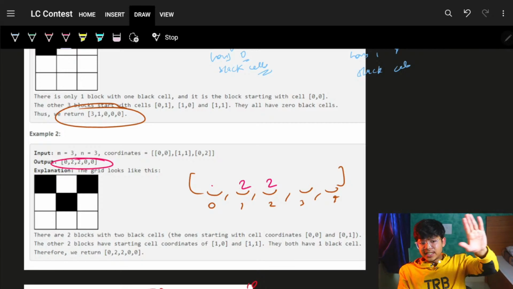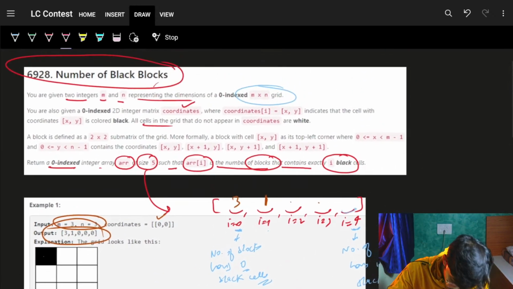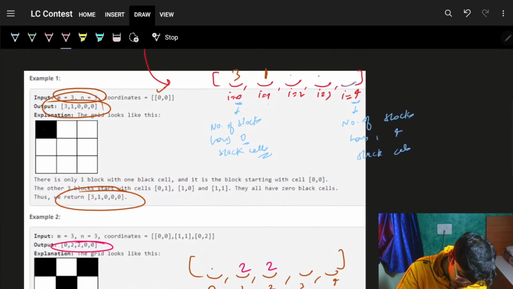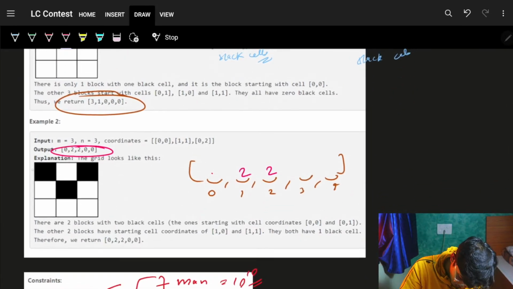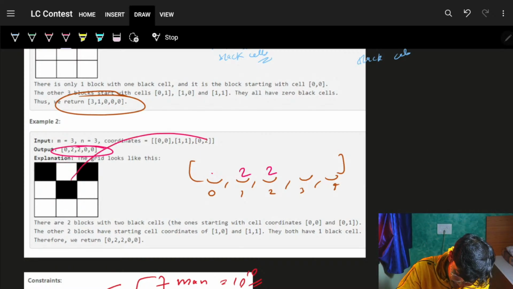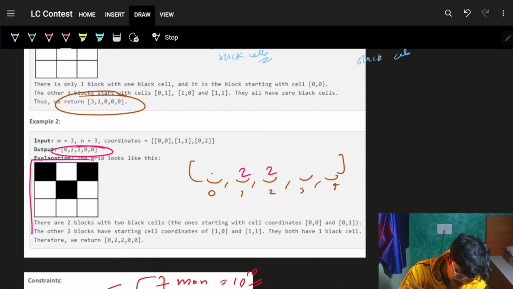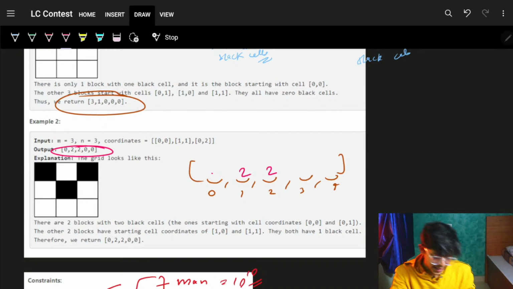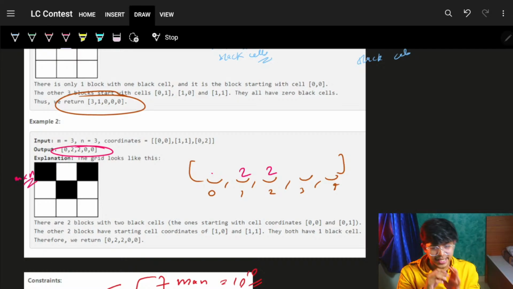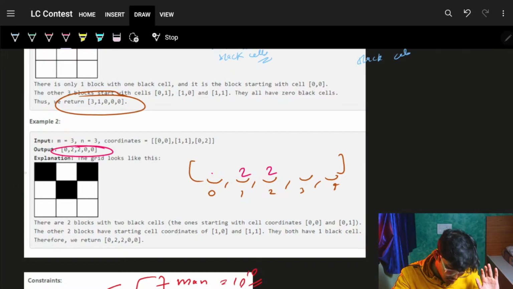Now we look at the example itself and what's happening. The main part is that I cannot iterate the way I was showing, going on every row, making a block, asking how many colored black cells it has, and placing it in my array. I can't do it because I cannot iterate on my M cross N matrix altogether.